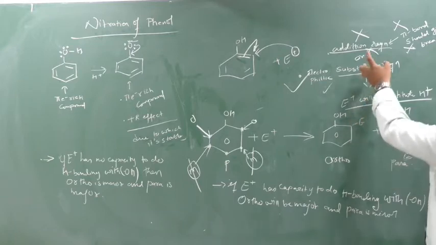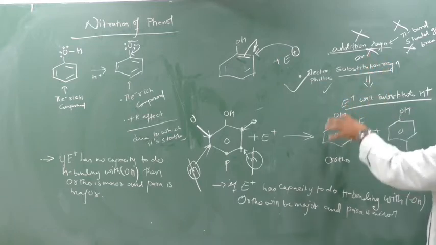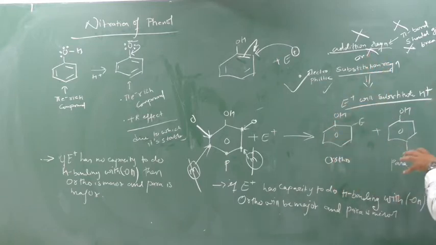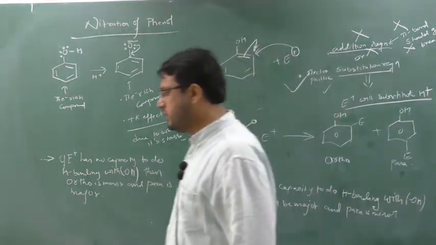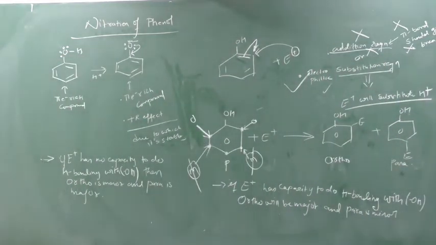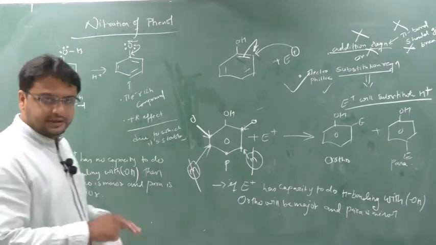When steric hindrance increases, this compound becomes unstable, so ortho will be minor. Whereas in para, E is far away from OH, so there is less steric hindrance. Less the steric hindrance, more the stability, so the para compound will be major. So there are two reasons, either you explain with hydrogen bonding or with steric hindrance. It depends on you. Clear this part?